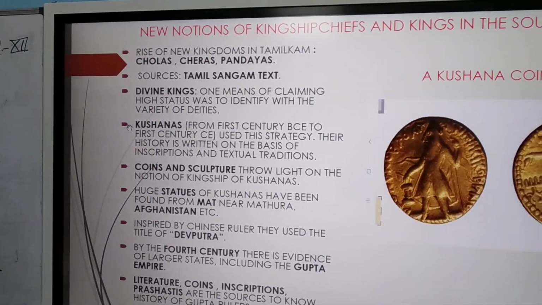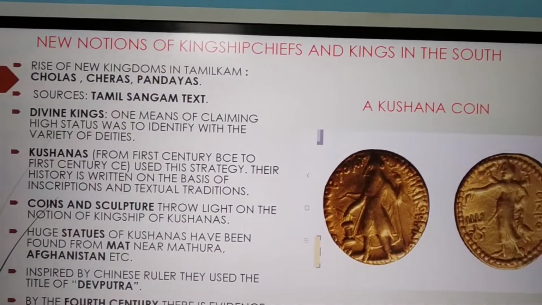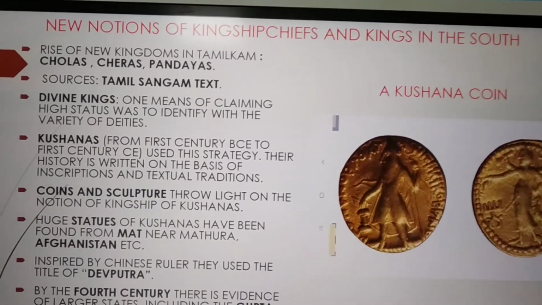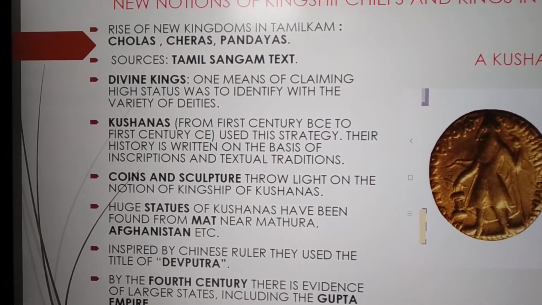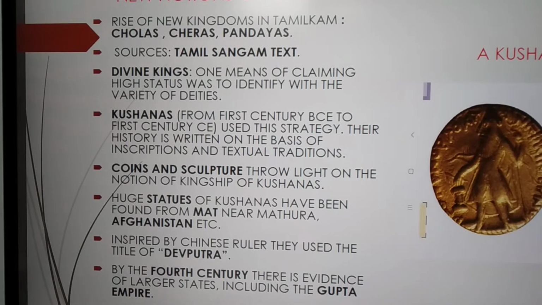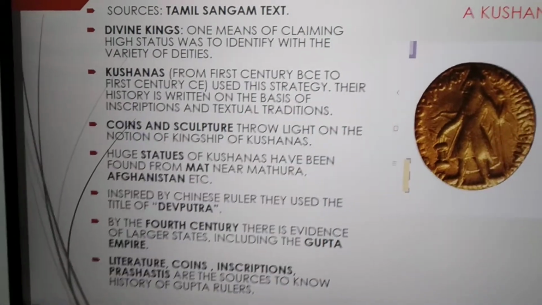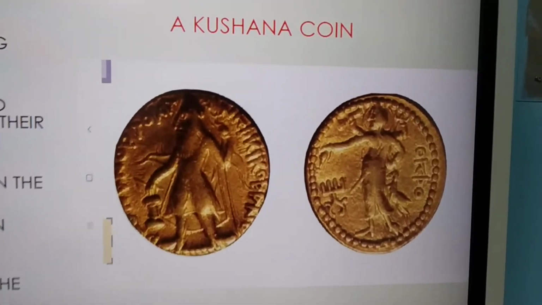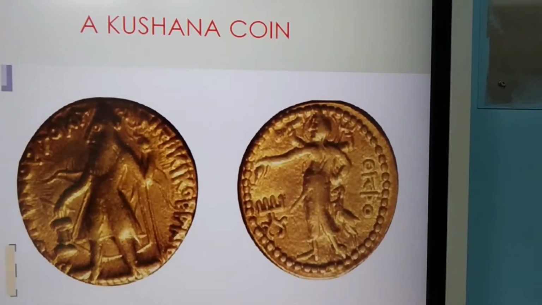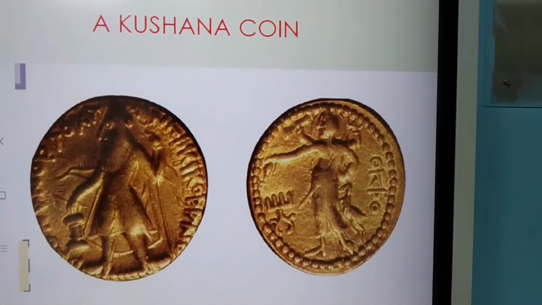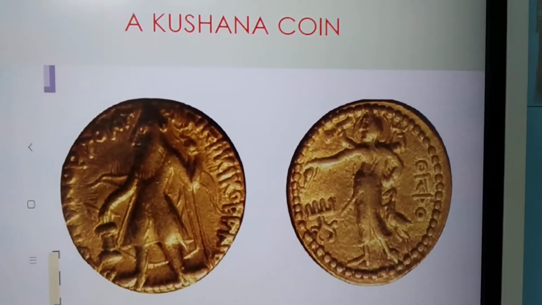Then the new notions of kingship: chiefs and kings in the south. This is once again important for 1 marker. So I am telling you what is important for 1 mark and what is important for long answers. Rise of new kingdoms in Tamilkam. When we say Tamilkam, we are talking about Cholas, Cheras and Pandyas.